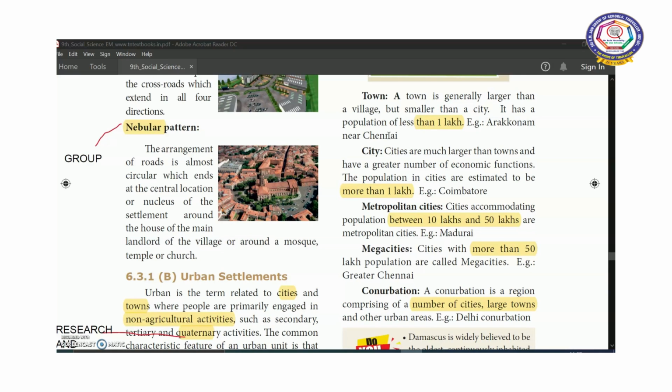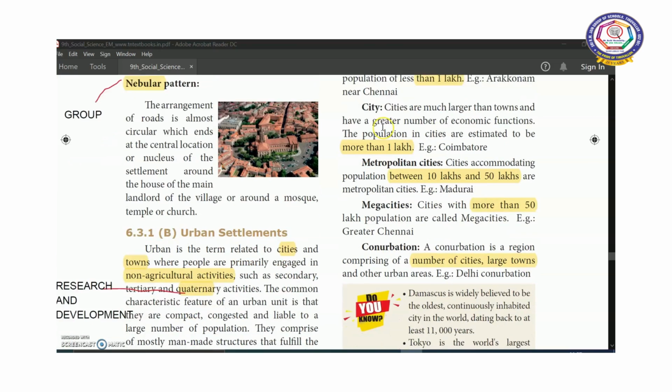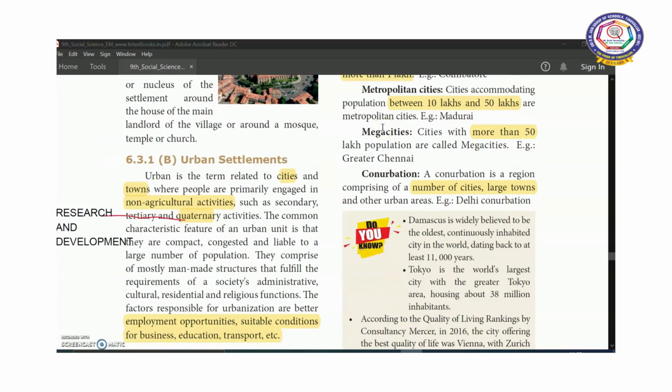Next one, city. Cities are larger than towns and have a greater number of economic functions like production, distribution and so on. The population in cities is more than 1 lakh. Example, Coimbatore. Next one, metropolitan cities. These cities accommodate a population between 10 lakhs and 50 lakhs. For example, Madurai.